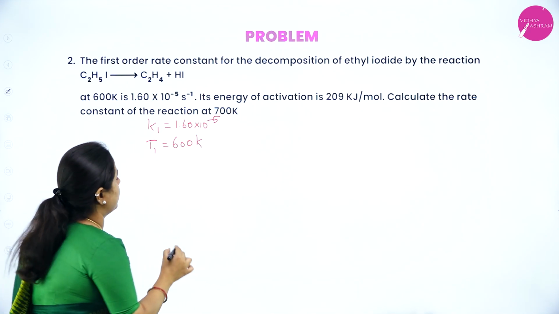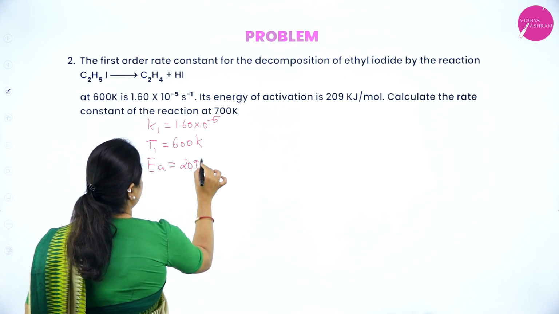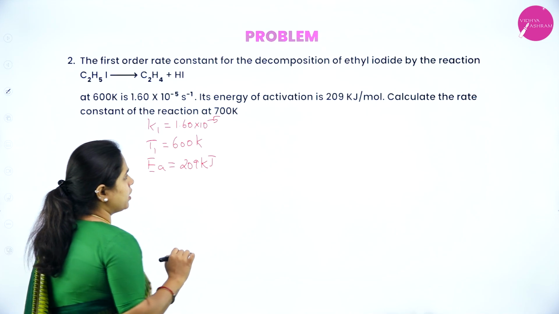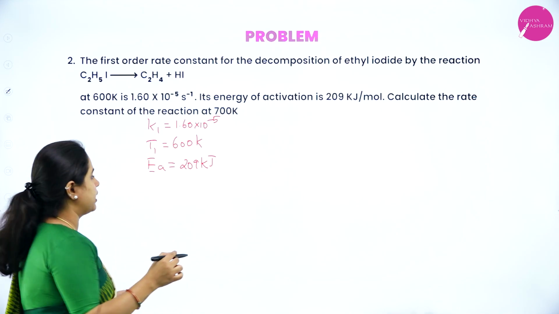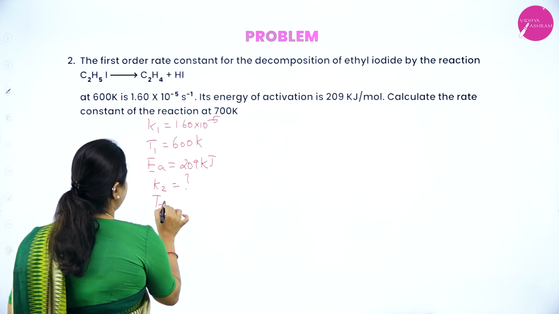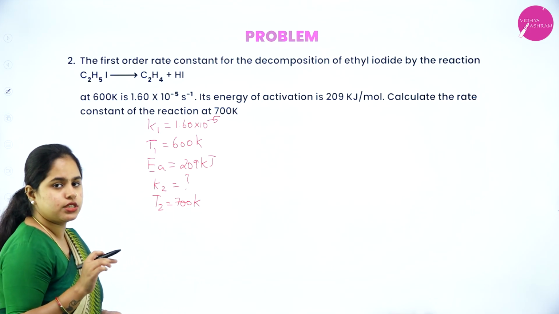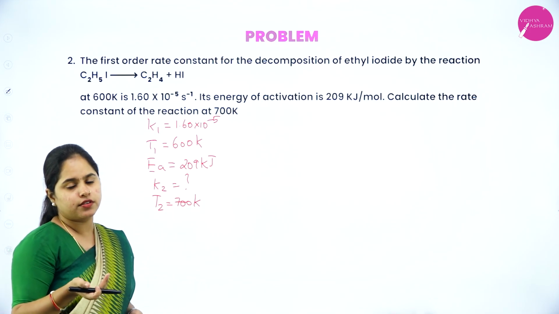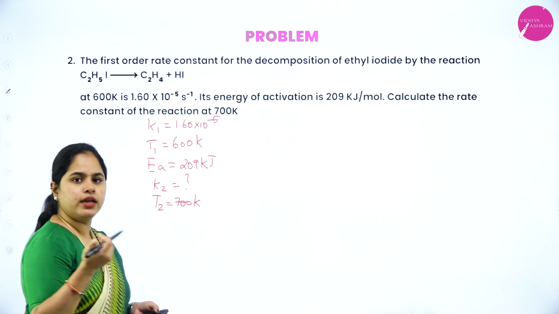Its energy of activation is also given. That is 209 kilojoule. Now calculate the rate constant for the reaction at 700 Kelvin. That is, we have to calculate what is K2 and temperature is given as 700 Kelvin. So the difference from the first question is, in the first question, EA you have to calculate. In this question you have to calculate K2.